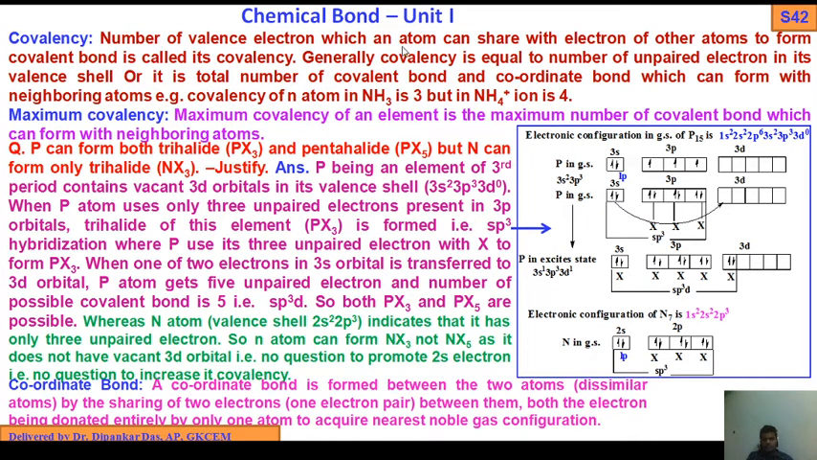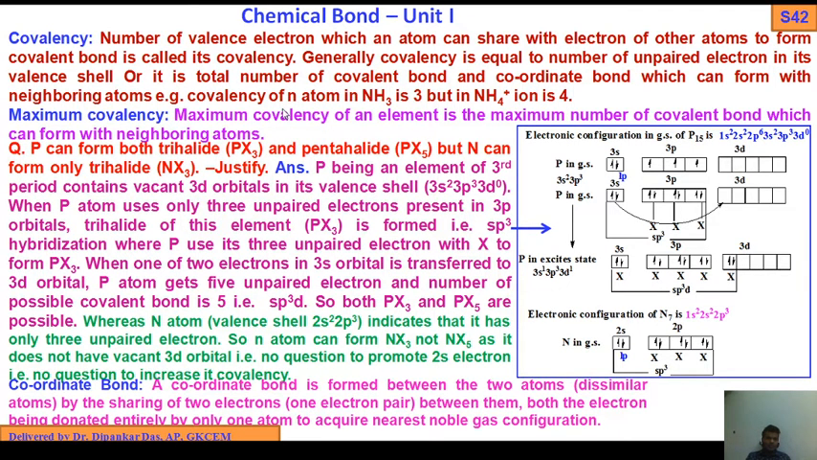Next, covalency. The number of valence electrons which an atom can share with electrons of other atoms to form a covalent bond is called its covalency. Generally, covalency is equal to the number of unpaired electrons in its valence shell, or it is the total number of covalent bonds and coordinate bonds which can form with neighboring atoms. So the covalency of nitrogen in NH3 is 3, but in NH4+ is 4.